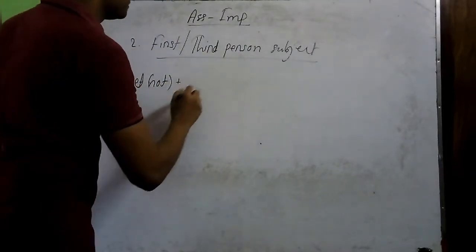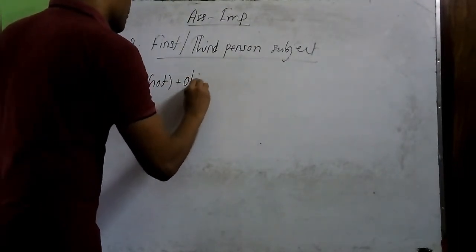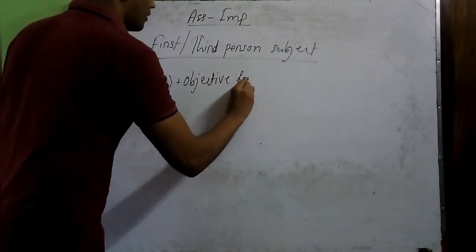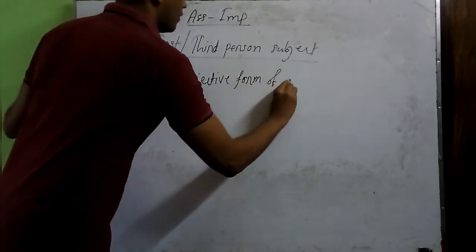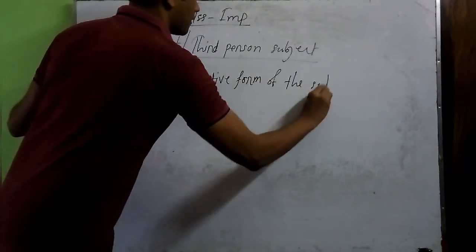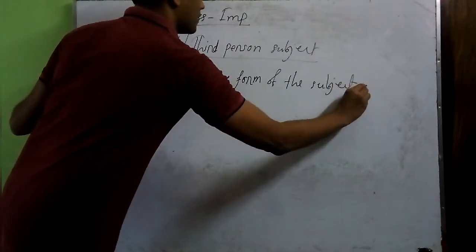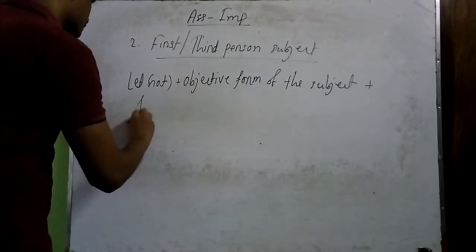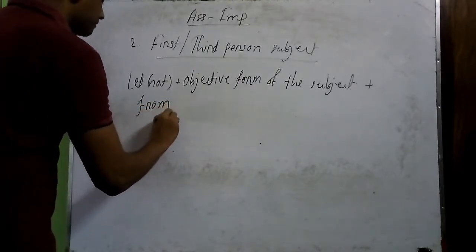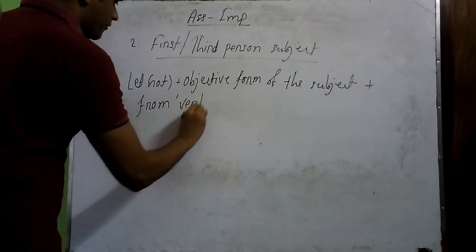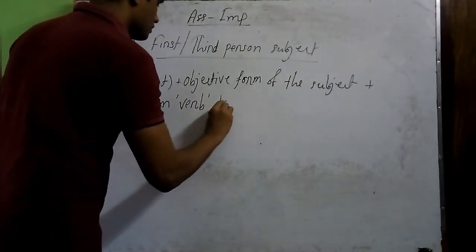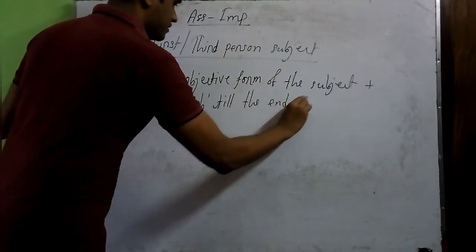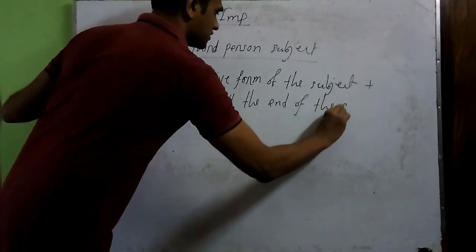Then "let", objective form of the subject, plus from verb till the end of the sentence.